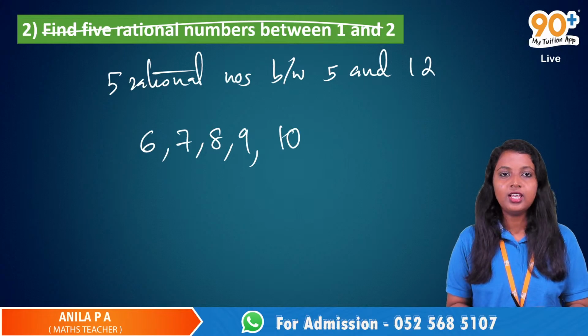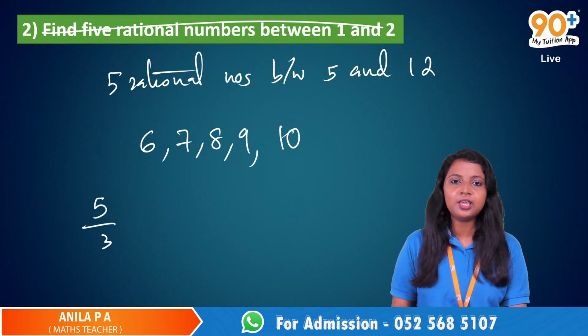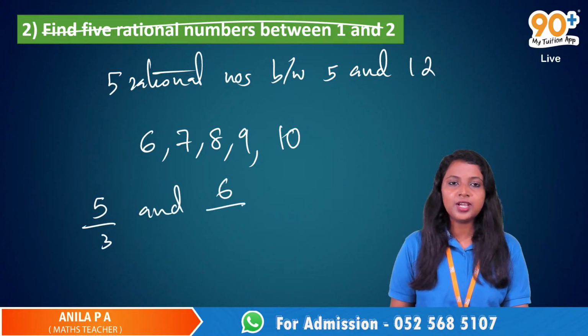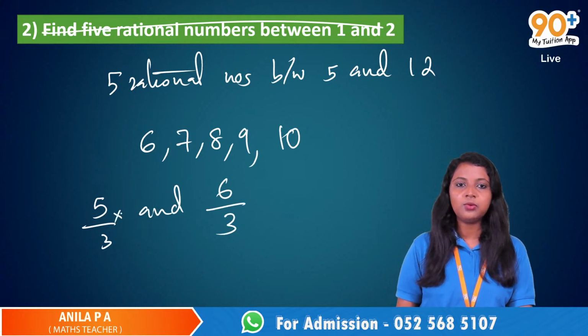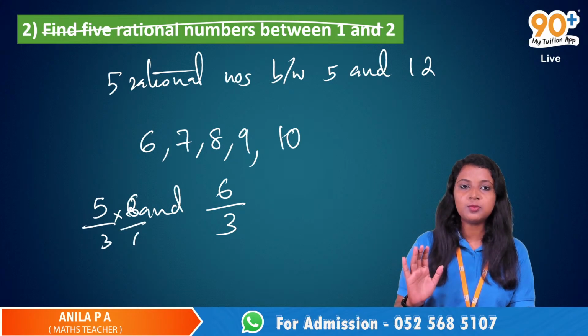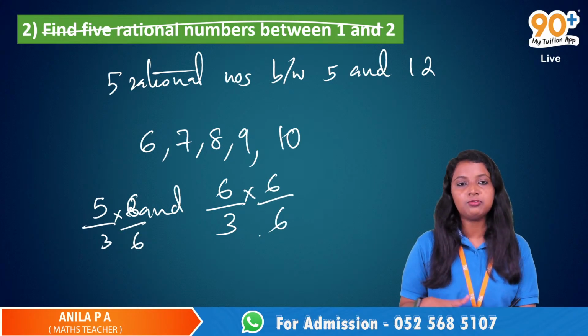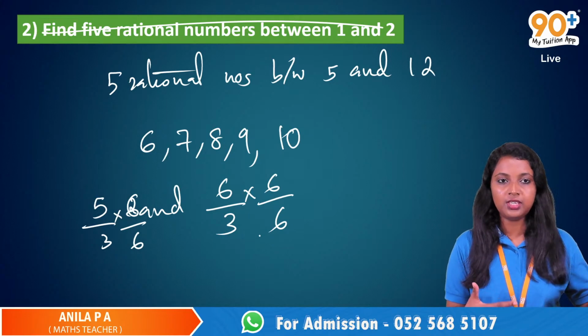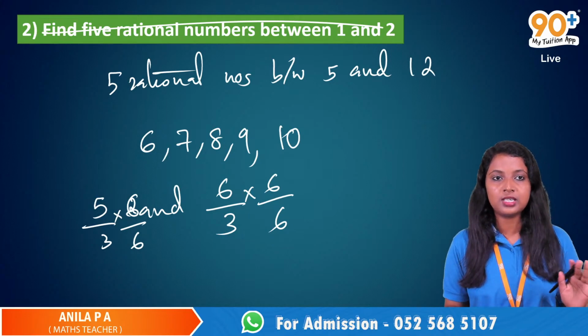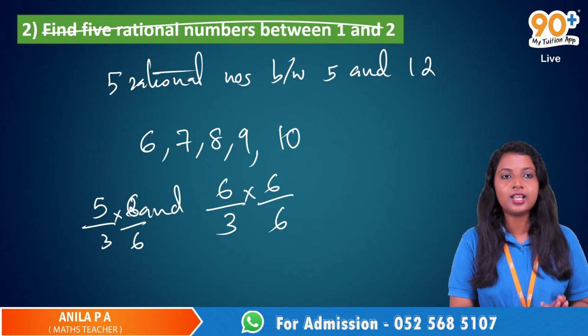You can just do the same thing. Your question was like 5 by 3 and 6 by 3. If you want to find numbers, multiply with 6 by 6 and you can find the numbers. Even though they are fractions, you can do the same thing. We will discuss more such questions in the coming classes.